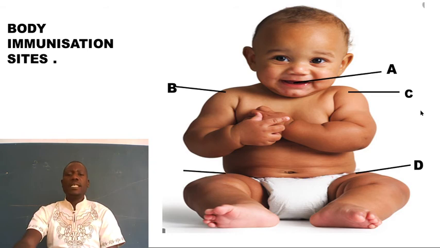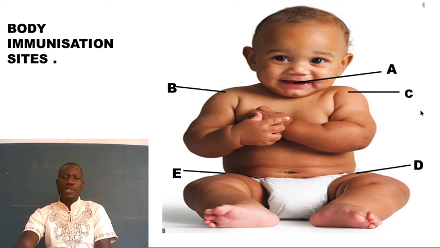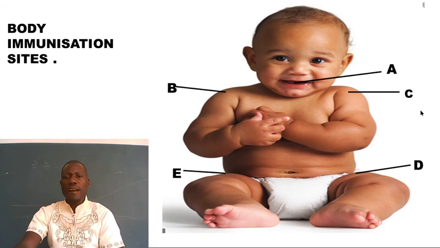Then we have E, which is the right upper thigh. So my beloved children, how many body sites do we have where they put the vaccines? We have A, B, C, D, and E. Those are the 5 places.